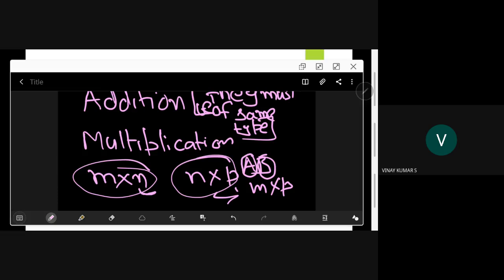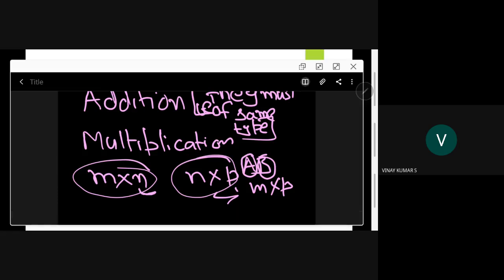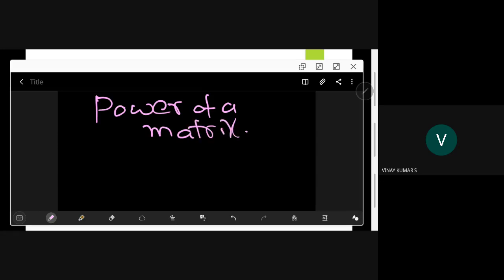This is all about addition and multiplication. Every one of us knows. Then what are powers of matrices? When you talk about the power of a matrix, you have A. You can talk about A square, A cube, etc. That is the meaning.